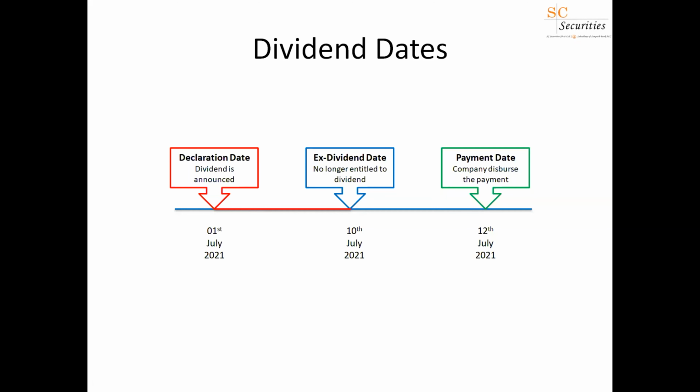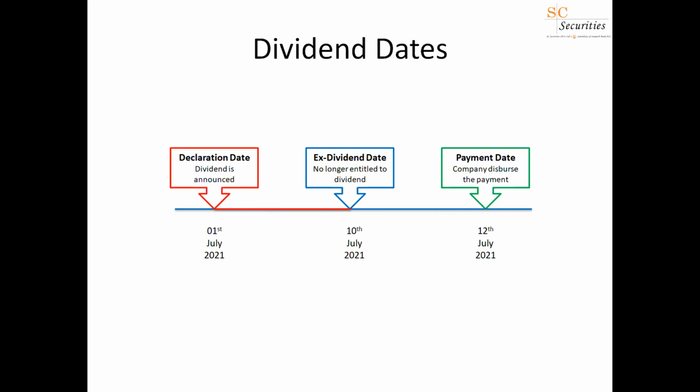So many people get this mixed up. On the ex-dividend date, there's no point in buying shares. You have to buy shares at least one day before the ex-dividend date. Market closes at 2:30. So if you bought before 2:30, a day prior to the ex-dividend date, you are entitled to the dividend. And on the ex-dividend date, you can sell it.